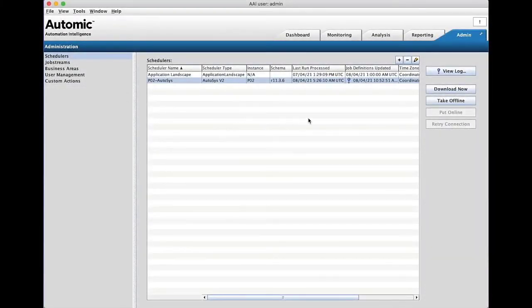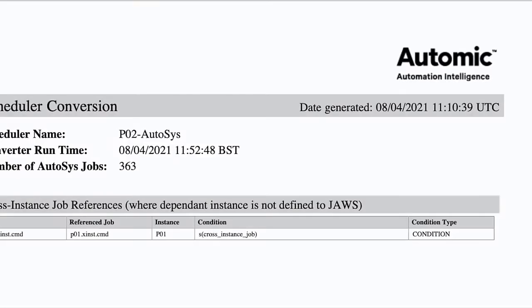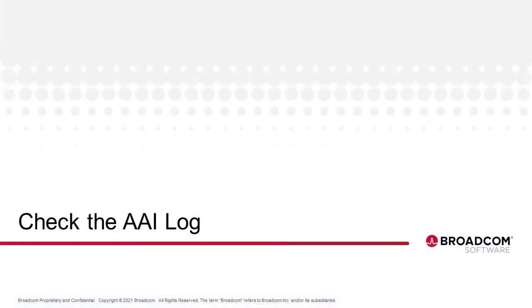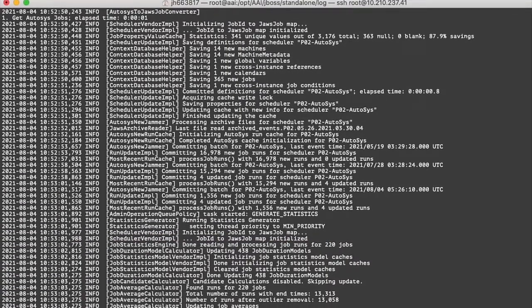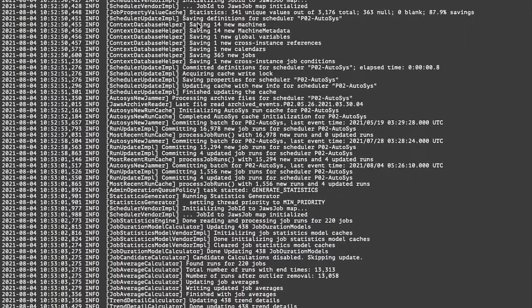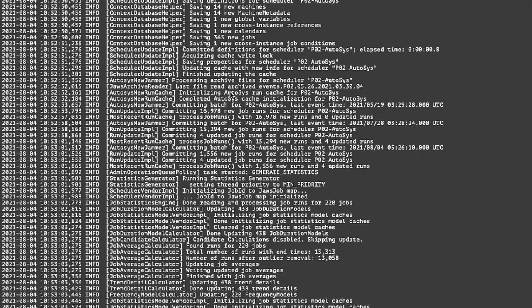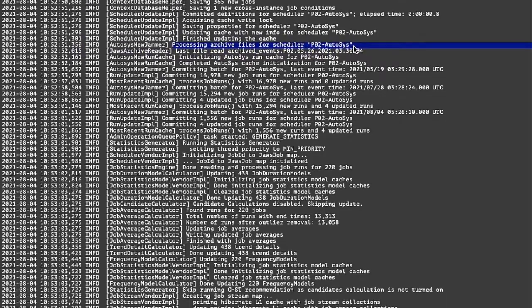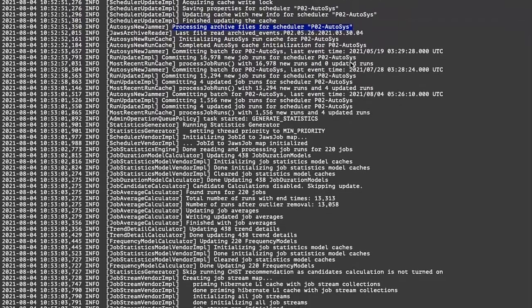The AAI conversion log can give some great insights into your AutoSys environment. This can highlight things such as missing job dependencies. Check the AAI log on the machine. You will see objects being saved to the AAI database. If you have provided archive files, you will see messages in the log that are related to their processing.